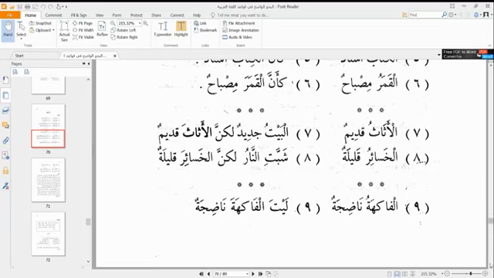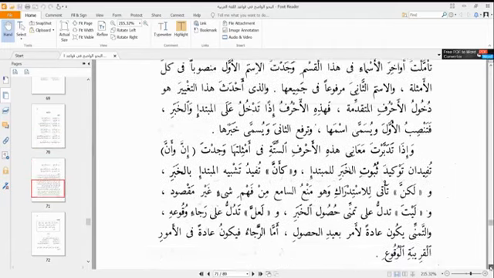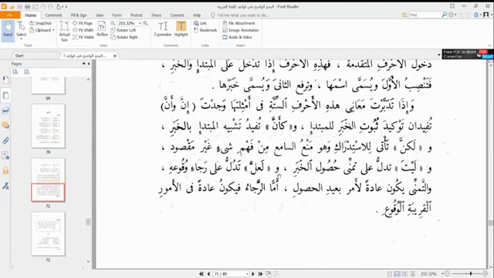So now we go to the final two huruf. Harfan la'alla and layta. Layta comes first. وليت تدل على تمني حصول الخبر. Layta تدل على تمني حصول الخبر, while لعل تدل على رجاء وقوعه. So we are going to treat these two together because they have similar functions, but the functions are not exactly the same.